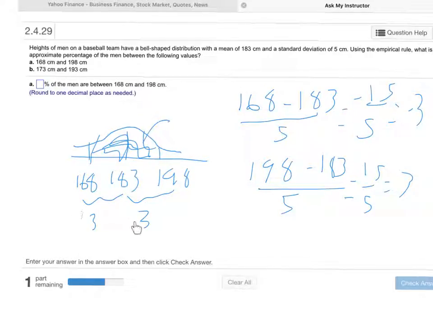So the empirical rule here says all the data within 3 standard deviations of the mean, that's bell-shaped, that's 99.7. Within 3 standard deviations, so 99.7. If it's 2 standard deviations, I believe it's 95, and 1 standard deviation, it's 68.